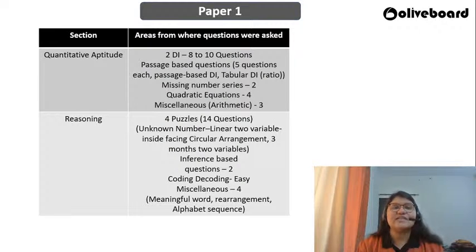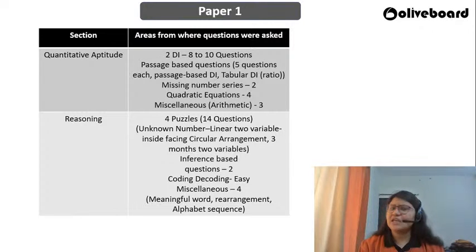So let me just see the type of questions. We have 4 sections. In quantitative aptitude, the easy part again, I would say, was the 2 DI based questions. There were passage based questions and the tabular DI, which was based on ratio. So pretty easy if you are good in selecting the questions. There were missing number series, quadratic equations, and obviously a few questions from arithmetic which we have put under miscellaneous.